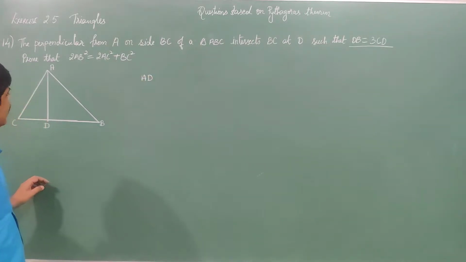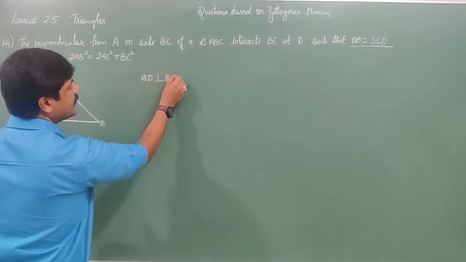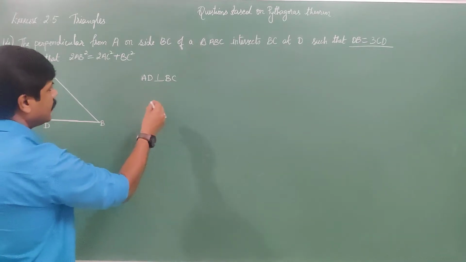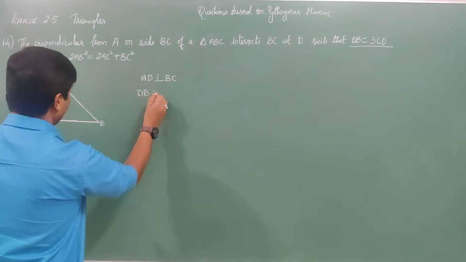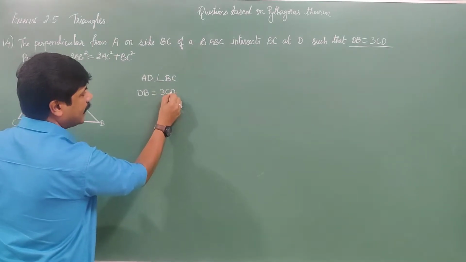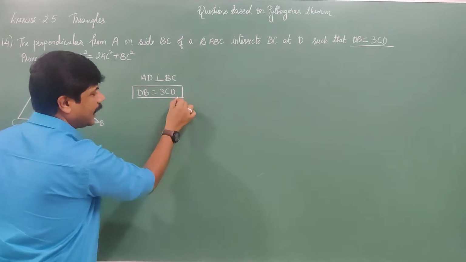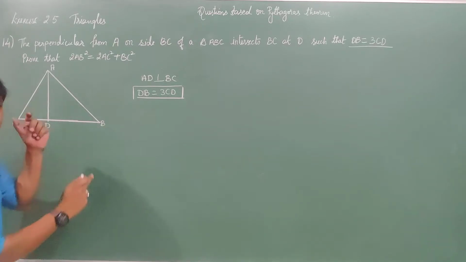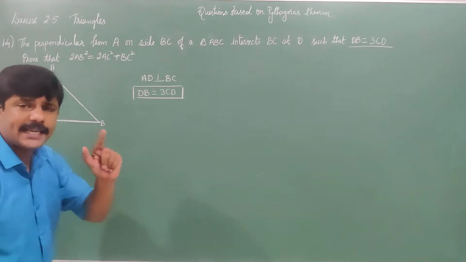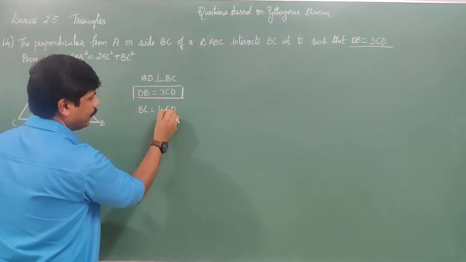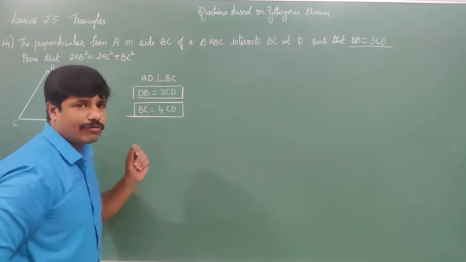AD is perpendicular to BC, given. In such a way it intersects BC that DB is equal to 3CD. One thing, and 1CD. This is 1CD plus BD, which is equal to 3CD. Therefore, totally BC is equal to 4CD. I have derived BC is equal to 4CD.